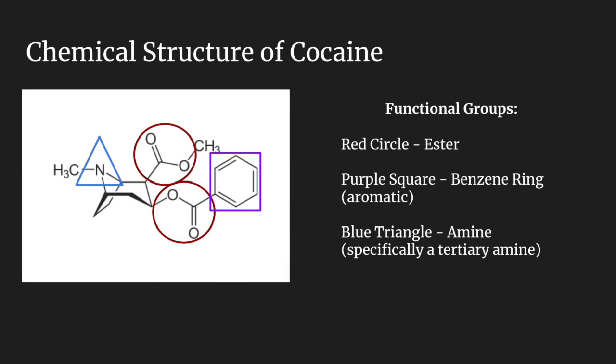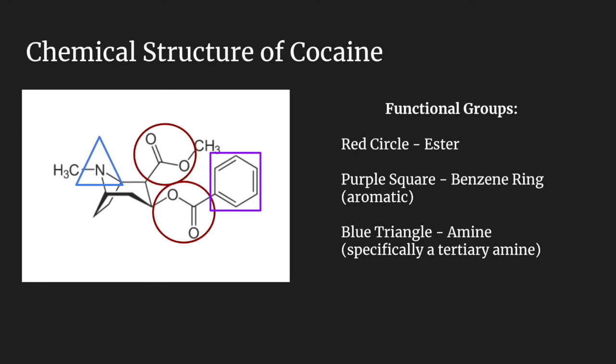As seen on this slide, we have an image of the chemical structure of cocaine. Within the structure of cocaine, there are a few functional groups that can be recognized. First, in the two red circles, there are esters. Esters are functional groups that are made up of a carbon bonded to an R group, an oxygen, and double